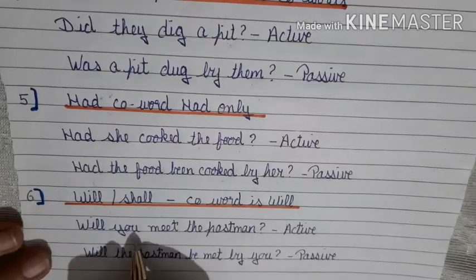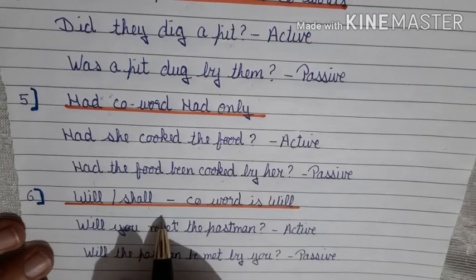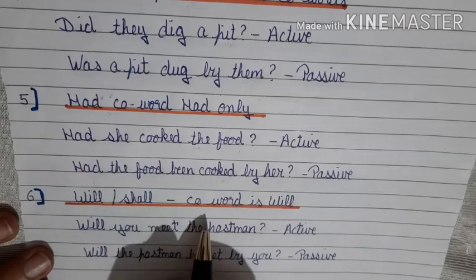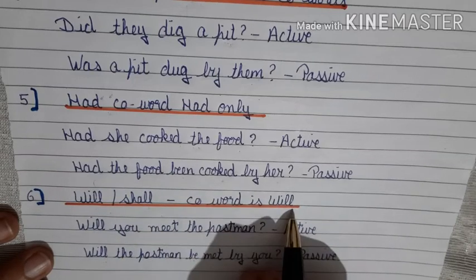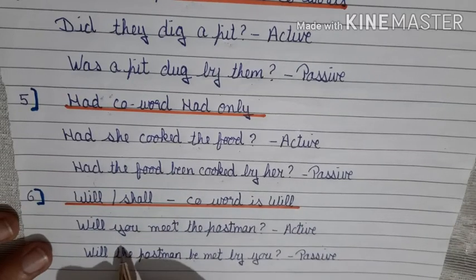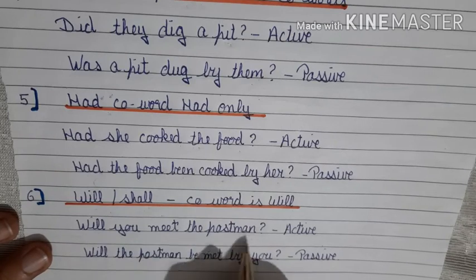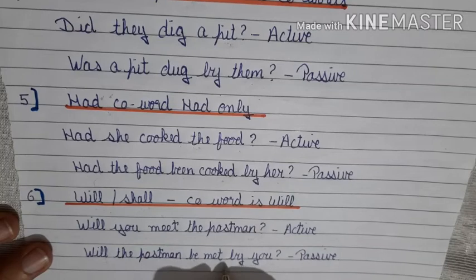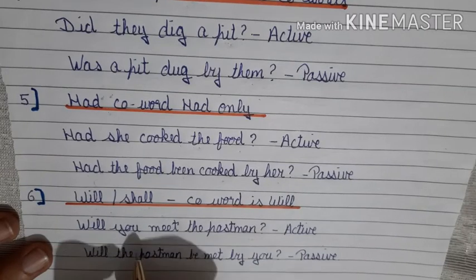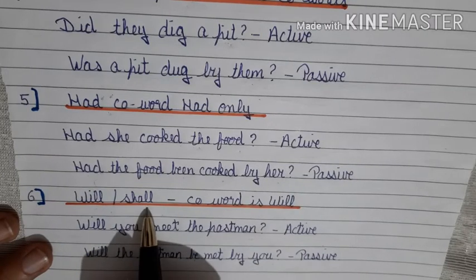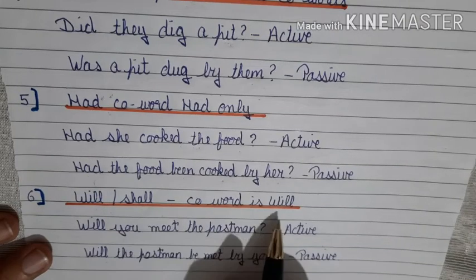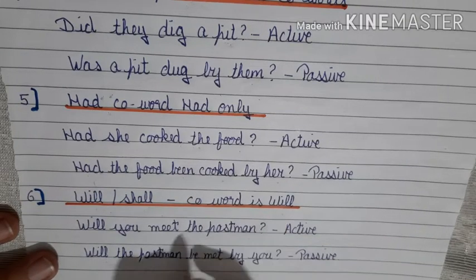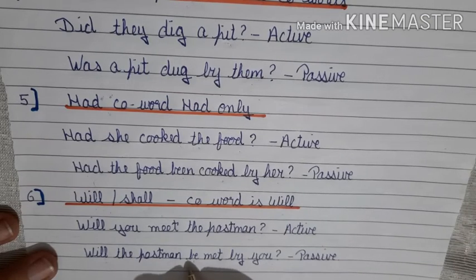Next, let's see our last point. If a sentence starts with will or shall, the co-word is will only. Right? Let's see one example. Will you meet the postman? The answer, will the postman be met by you? If any sentence starts with shall, in passive, will only will be used. If you can see which tense is this, this is your simple future. So that's why we have used the word be over here.